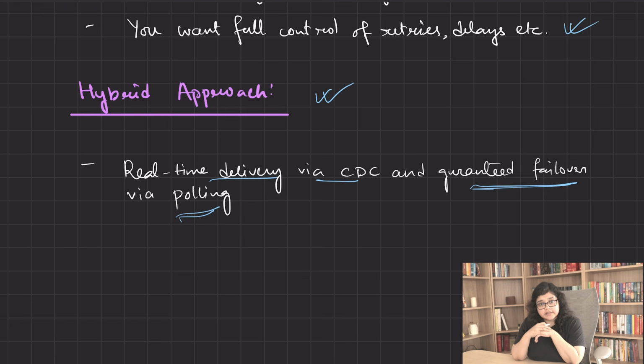So in this video, we have discussed the dual write problem and how to solve it using the outbox pattern. In theory, it's pretty simple, but in production, it can make or break your system depending on the implementation. So no matter whether you are using polling, CDC or a hybrid approach, make sure you handle failover gracefully.